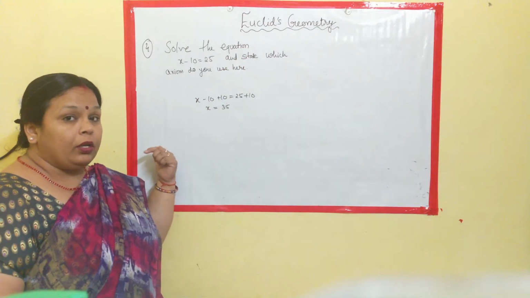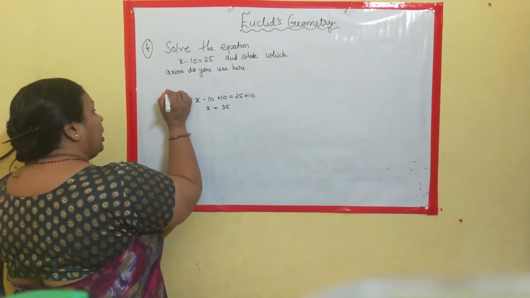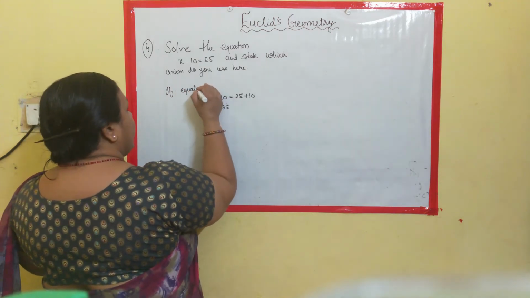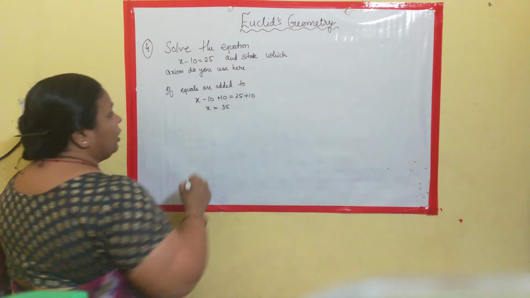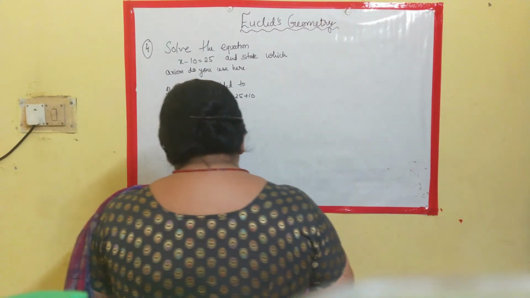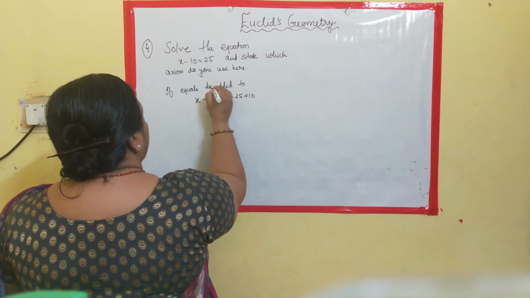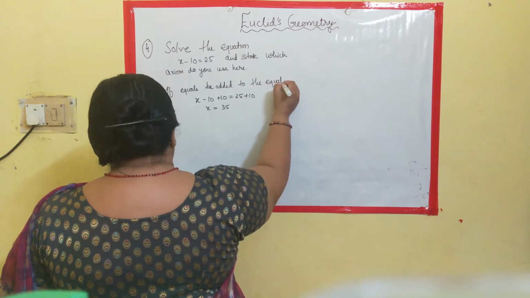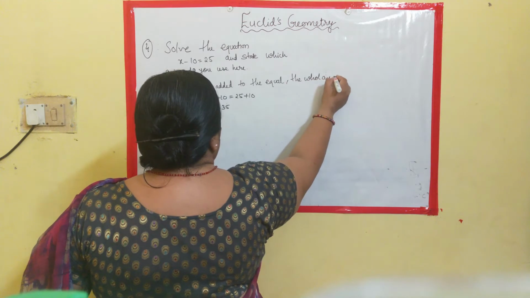Now can you recall and tell me which axiom we are going to use? We are going to use that if equals are added to equals, the wholes are equal.